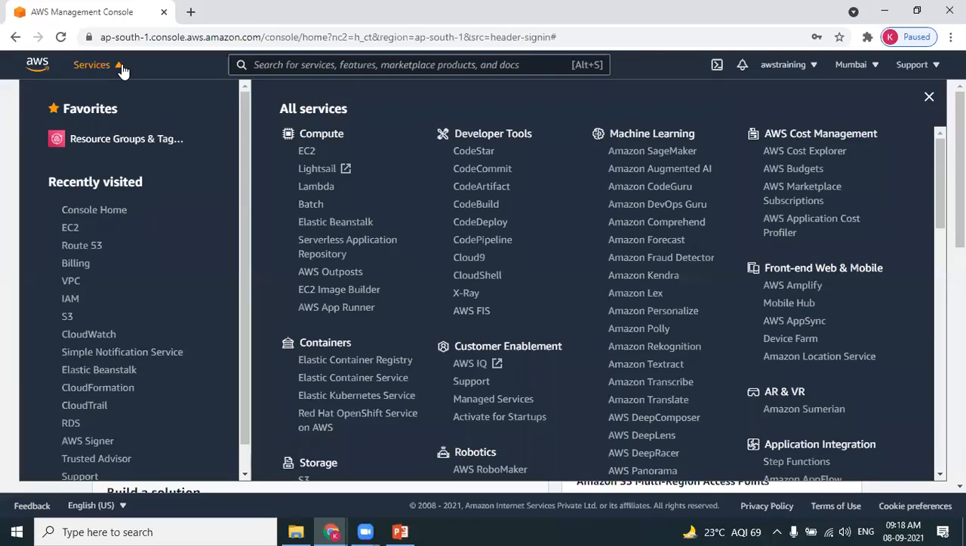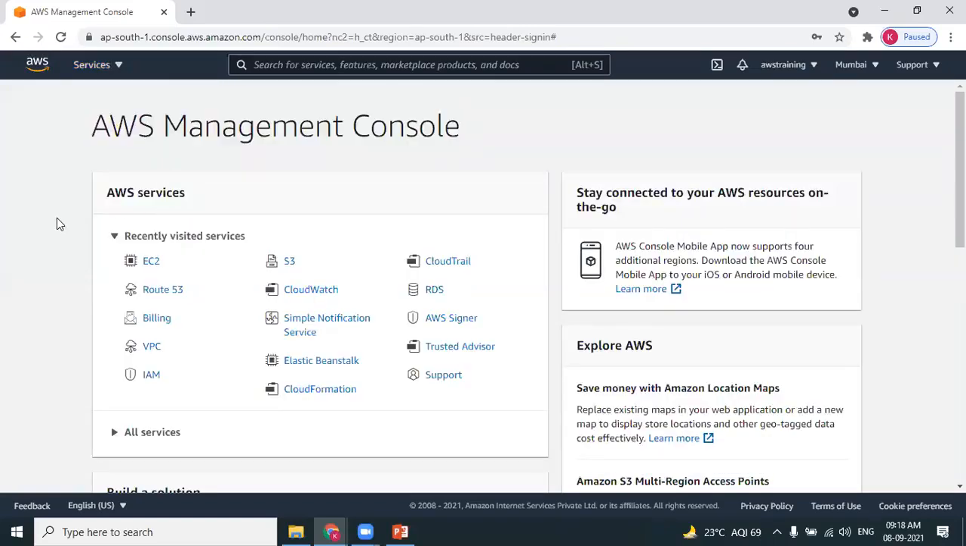If you want to connect to any specific service and do hands-on in it, the first thing expected is that you should have an AWS account. Without an AWS account, obviously you cannot practice. So let's spend the first 10 minutes learning how to create a new AWS account.